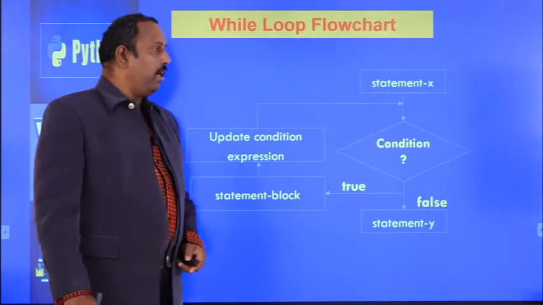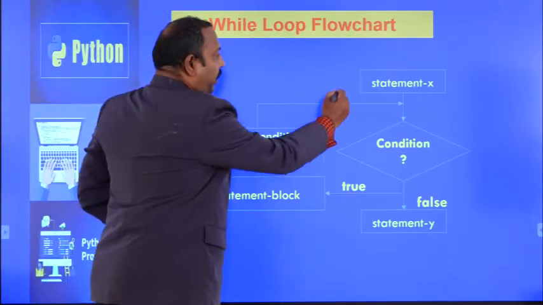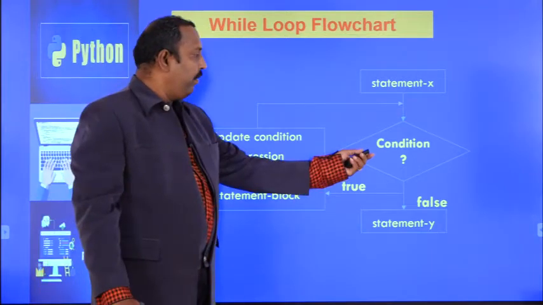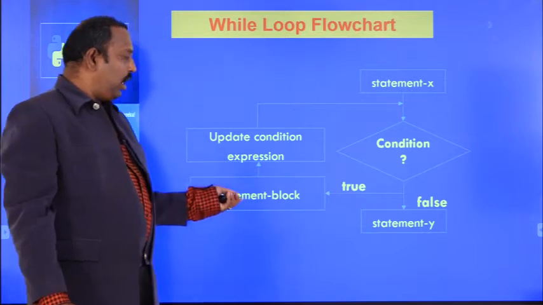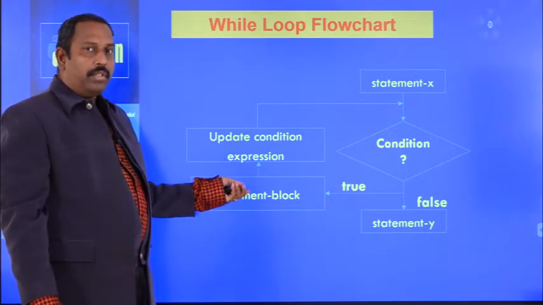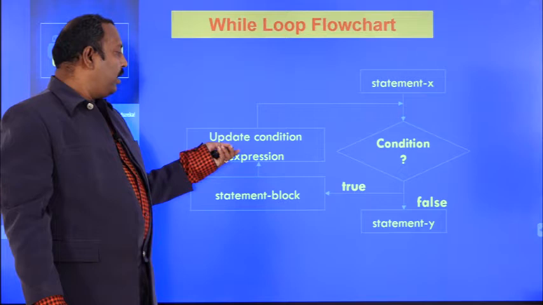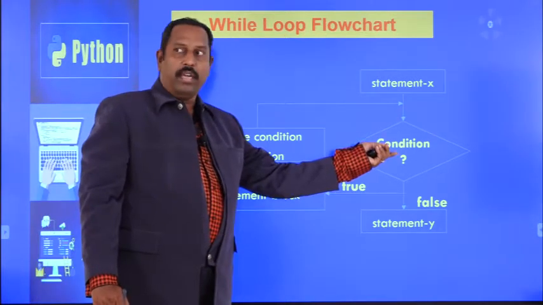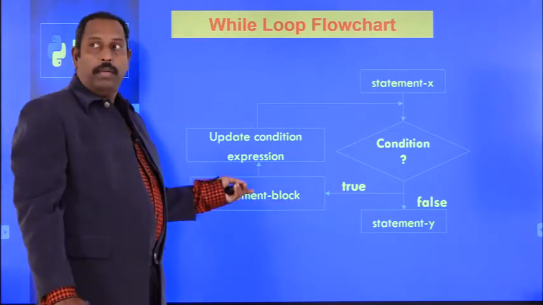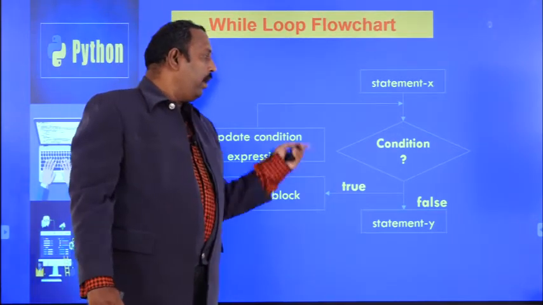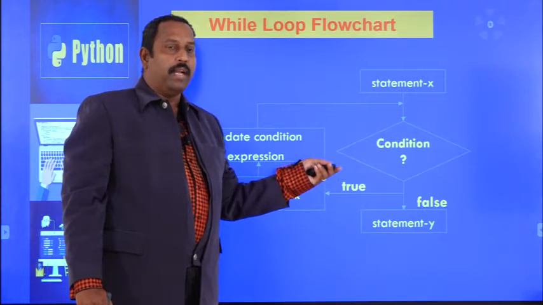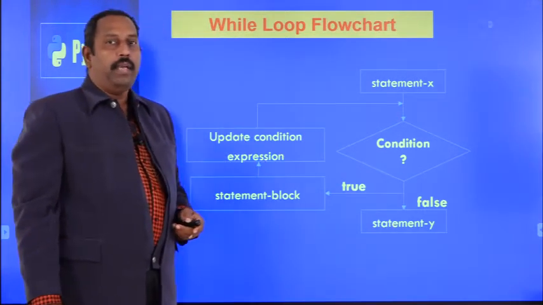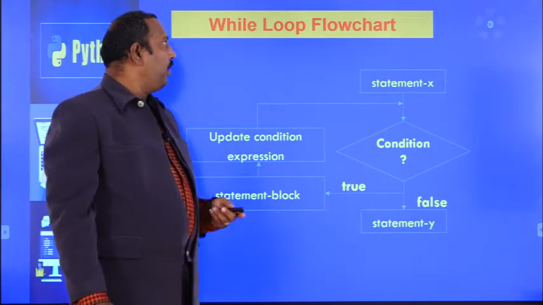So, this is the flow chart. Statement X will be executed. After executing statement X, it will enter into the condition. It will check the test condition. If the condition is true, the statement block will be executed. After executing the statement block, what you have to do? You have to update the loop variable, and again check the condition. Again, if the condition is true, the statement block will be executed and this will be repeated until the condition becomes false. Whenever the condition is false here, simply come out of the while loop and statement Y will be executed. So, this is the flow chart for a while loop.